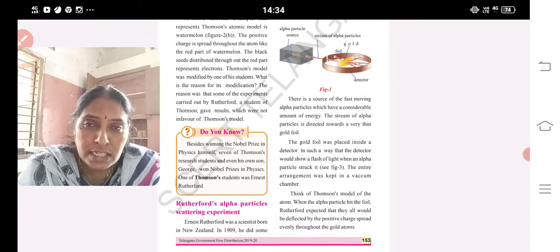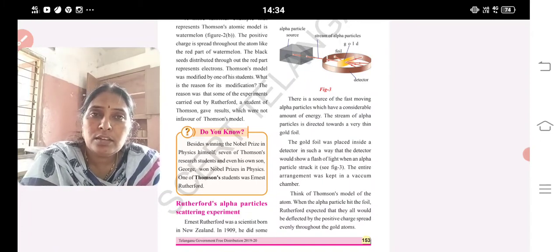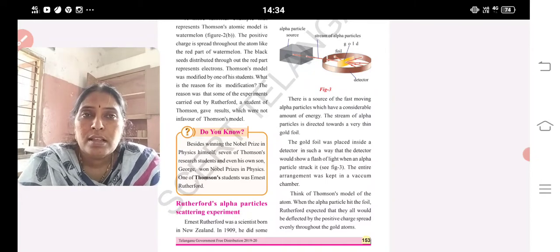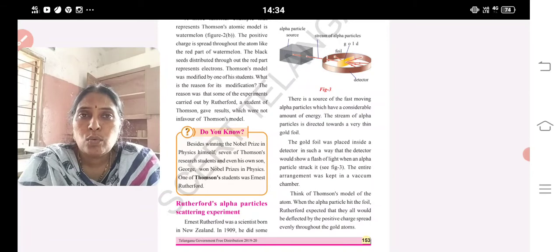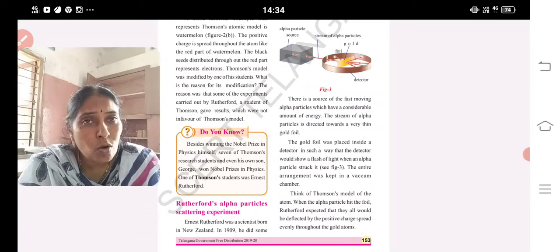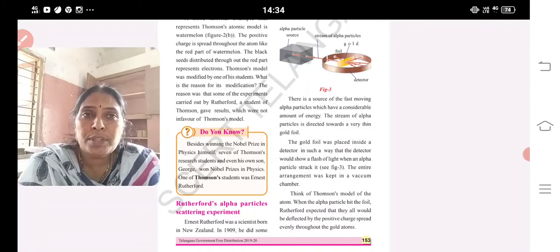So what he did, he just modified the J.J. Thomson model. He took gold foil. You can see in figure 3, a circle or coil made up of gold, and he exposed it to alpha rays. When alpha rays are passed, what do you observe? All the rays are penetrating, passing through the gold foil. Only one ray from 20,000 is getting back, deflecting back.